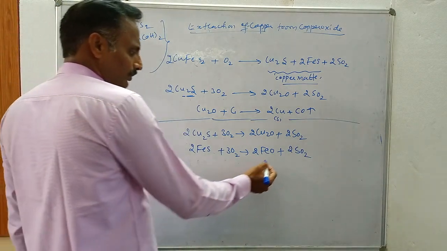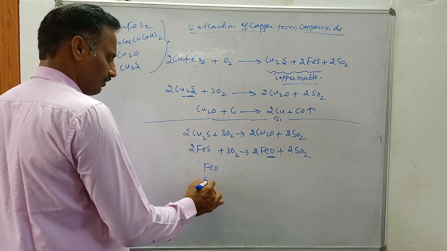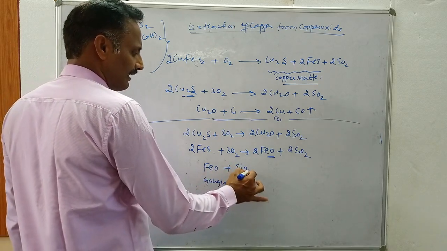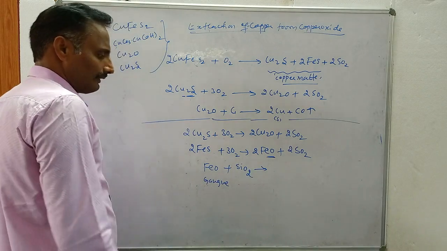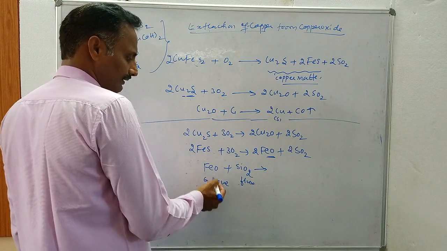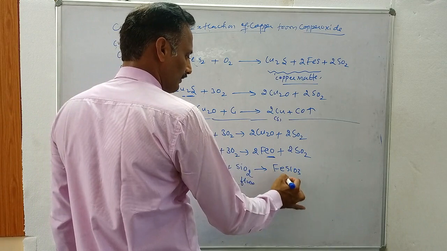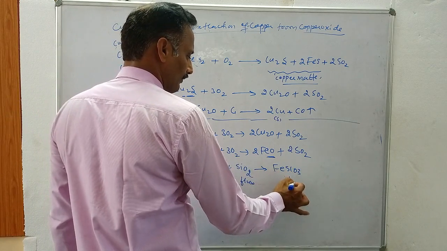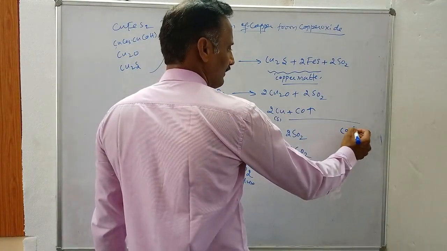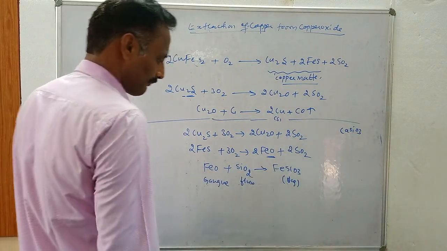To remove this iron oxide, which is an impurity also called gangue, we add sand. Sand contains silica, which acts as flux. This flux combines with gangue like iron oxide present in the ore, and you will get iron silicate as slag. In the metallurgy of iron you get calcium silicate as slag, but in the metallurgy of copper you get iron silicate as slag.